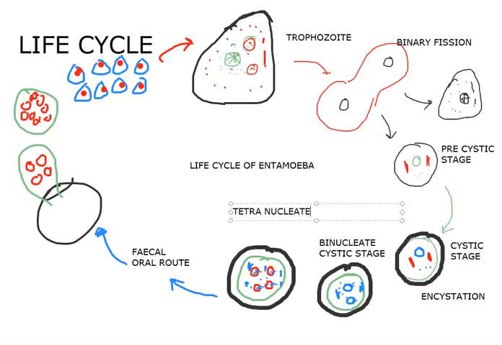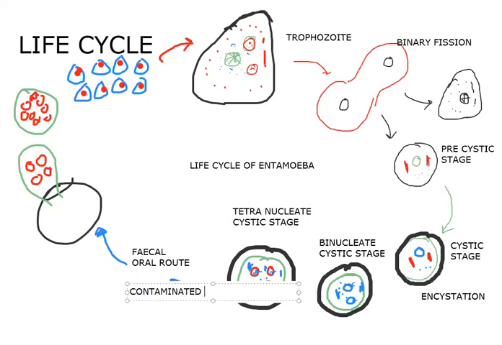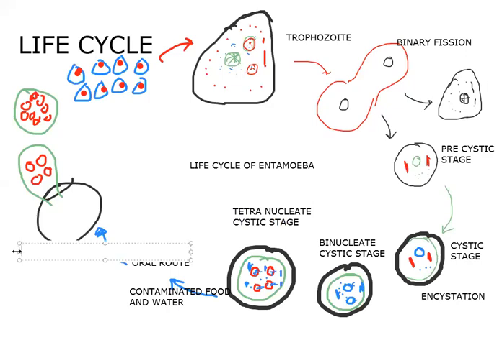This tetranucleate cystic stage, which is in the lumen of the large intestine, will come out through the fecal matter and through contaminated food and water, from one human being to another. When human fecal matter combines with food and water, it goes from feces to the oral route, the mouth, and enters into another human being, into the small intestine.